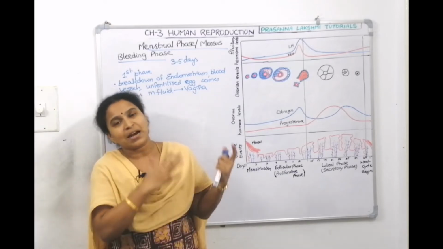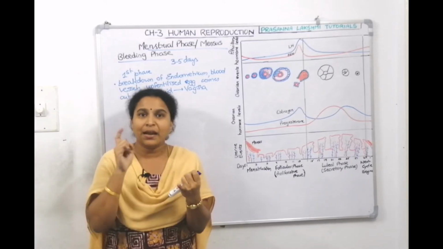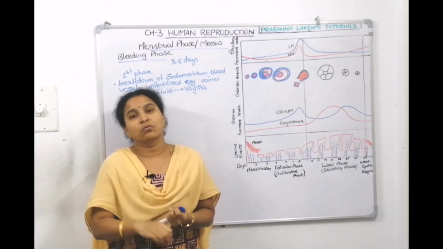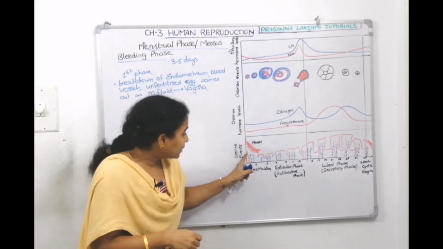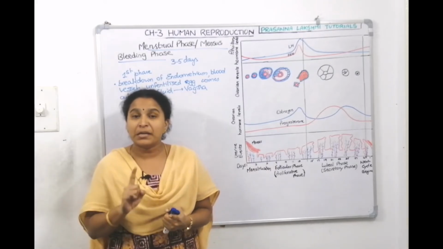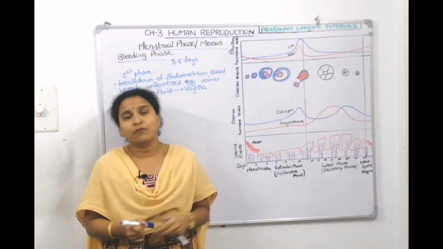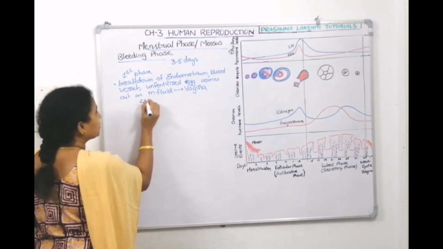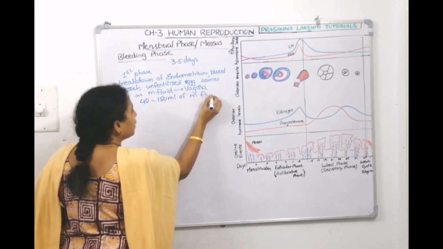Then that endometrium starts shedding down. When the ova disintegrates, when the ova degenerates, then endometrium will understand that there is no role of endometrium. The lining of the endometrium scraps out and comes out. Along with it, the blood vessels inside the endometrium also come out in the form of menstrual fluid. Usually, the amount of fluid that comes out in the menstrual flow is 40 to 150 ml during that duration of 3 to 5 days.